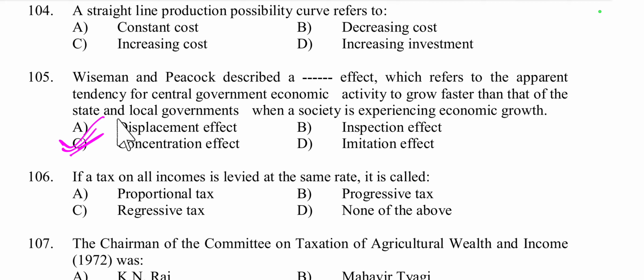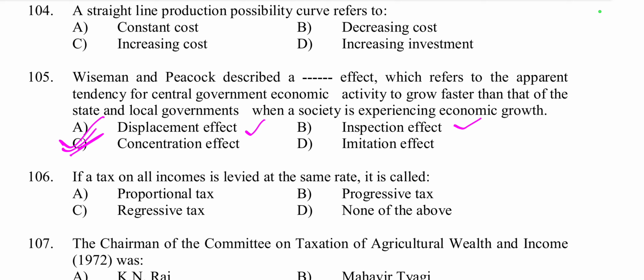Displacement means during a crisis, government spending increases sharply. After the crisis, instead of falling back, the spending level remains elevated, establishing a new higher baseline, that is called displacement effect.